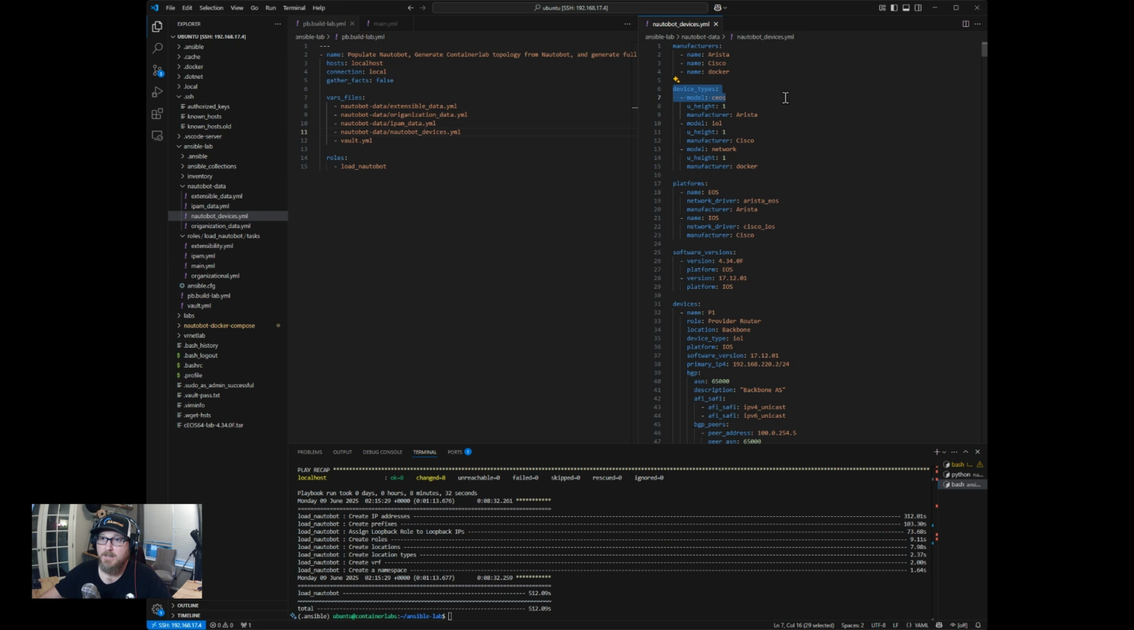Once those are created, then we'll want to create a device type which has to be associated to a manufacturer. So we'll create the cEOS model, assign that to Arista, the IOL model, and assign that to Cisco, and then of course the network model, and we'll assign that to Docker. We'll give it a U height of 1. Even though these don't really exist, we'll just assign it a U height. I believe the U height is a required field that needs to be filled out, so we'll fill it out.